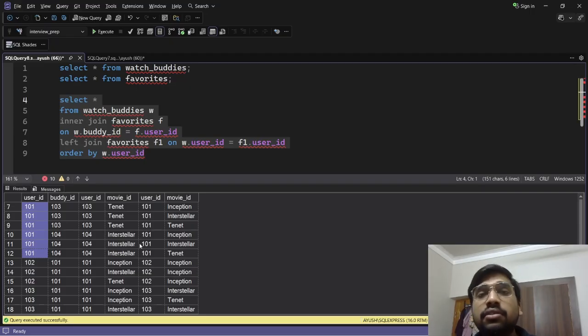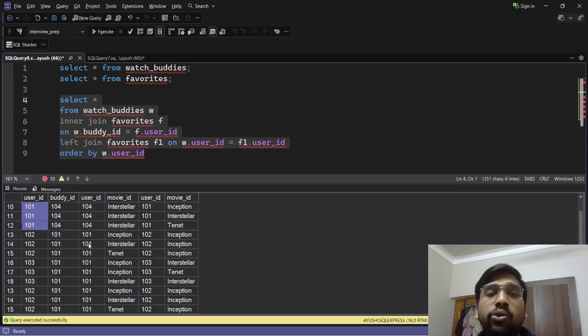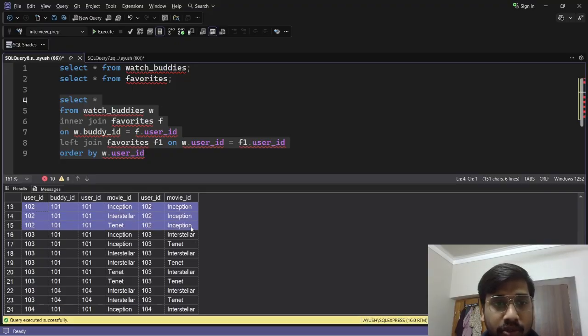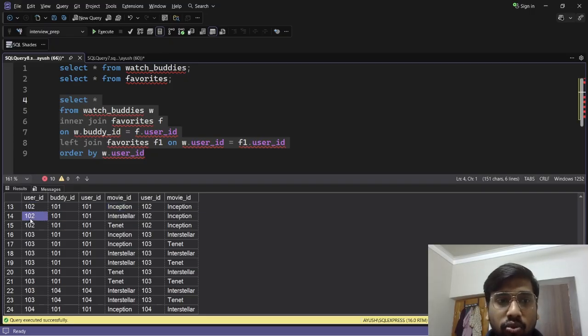But this is not our right answer, because here we are not able to determine if the user likes the movie or not. So let's see for 102. Here you see 102 has a buddy ID of 101. The buddy likes these 3 movies, but the user likes Inception. This row is fine, but for these 2 rows we need to return that user ID 102 should be recommended the movie IDs Interstellar and Tenet.